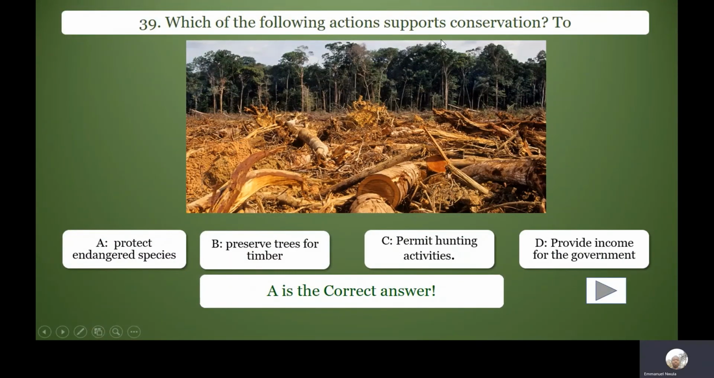Which of the following actions supports conservation? To protect endangered species. Conservation is also done. One of the major reasons of conserving forests is to protect endangered species.